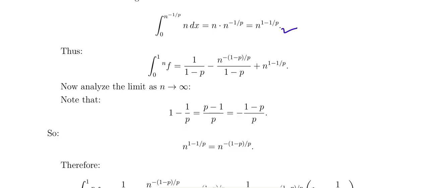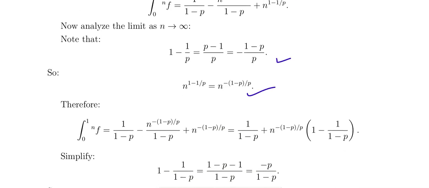As n tends to infinity, the terms with n to a negative power, with n in the denominator, go to 0. So these portions also become 0. We get, as n tends to infinity, 1 by 1 minus p as the answer.